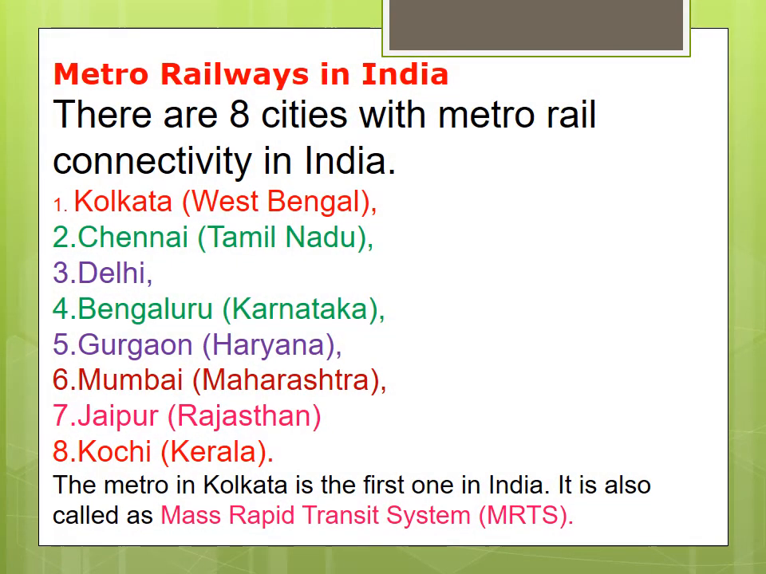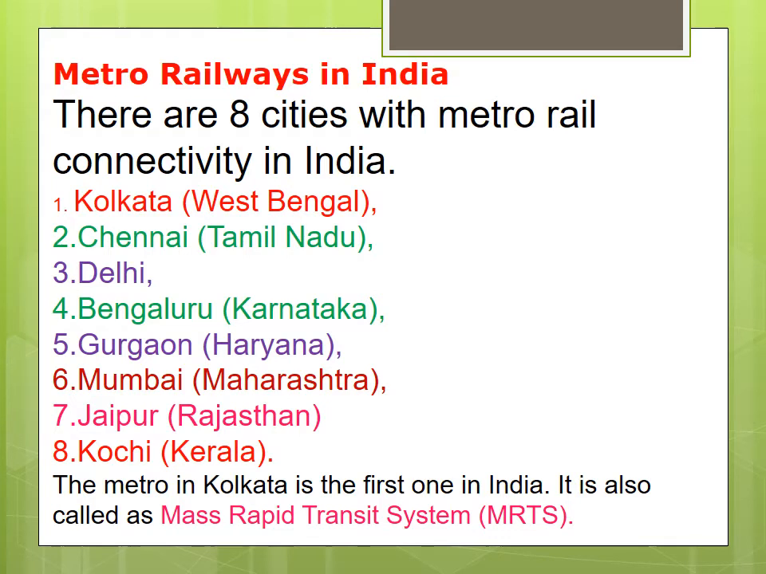Metro railways in India. So in India, the metro railway system is there. Yes or no? So there are 8 cities with metro rail connectivity in India. Okay. So what are they? Let us see. Kolkata, it is there in West Bengal. In Kolkata, metro railway system is there. In Tamil Nadu, our Tamil Nadu, Chennai. In Chennai, metro rail.